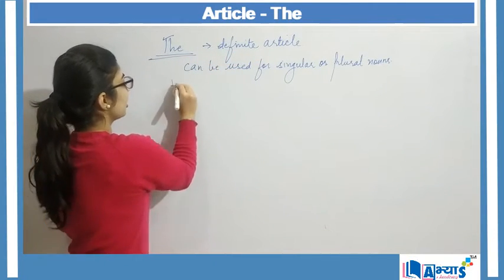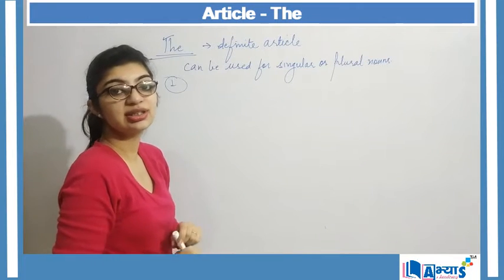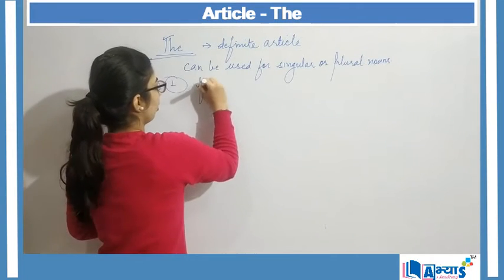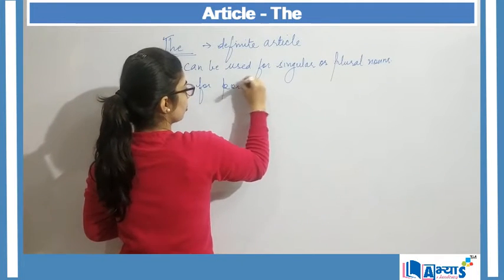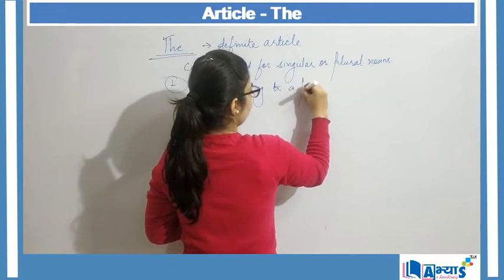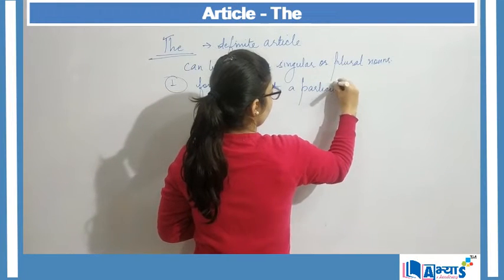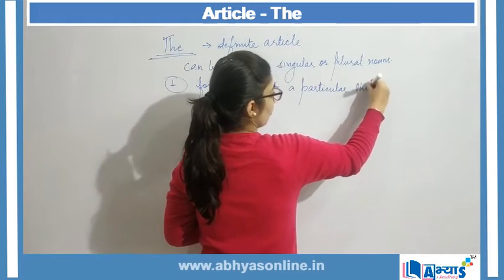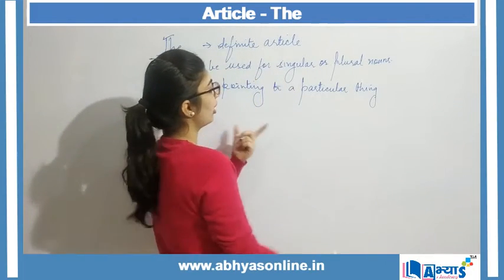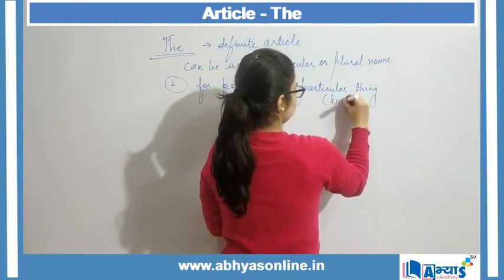So the first area where we can use the article the is for pointing to a particular thing or for any location, I can say.